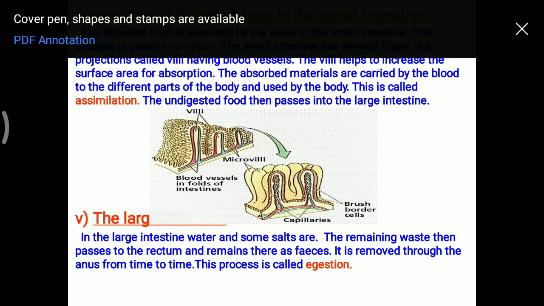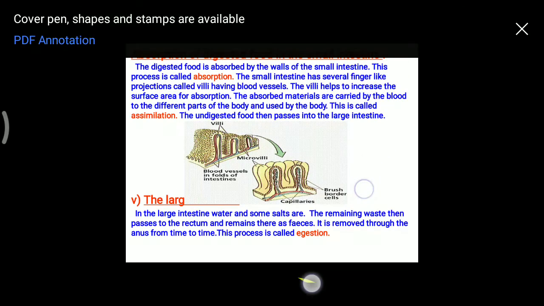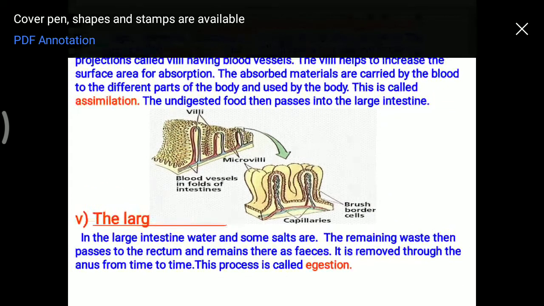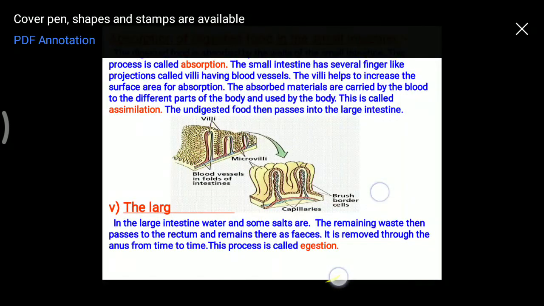Now, the next very important thing: after digestion, food is absorbed in the small intestine through a special organ, that is, the wall of the small intestine. It has several finger-like projections which are known as villi.